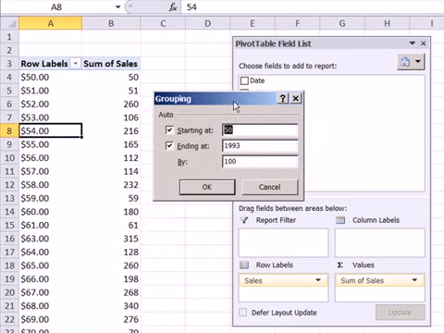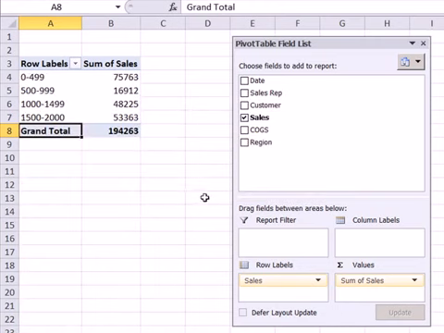And lo and behold, we can say the starting point is 0, the ending value is 2,000, and the increment is 500. The methods for deciding where to start, where to end, and what the increment is, we'll learn next chapter, but it's all art. It can change. Even though we're going to have some general procedures for how to decide where to start, where to end, and what the increment is, it's not set in stone. There's gray area in how you decide how to group and present your data. I'm going to click OK.